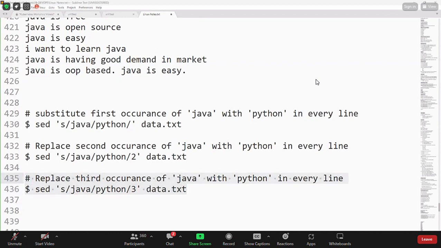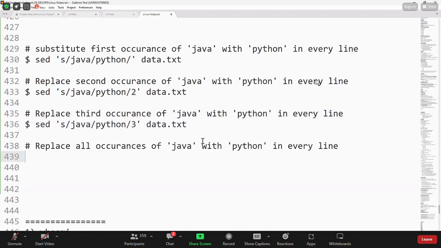Now I want to replace all occurrences of Java in all the lines. Replace all occurrences of Java with Python in every line. If Java is available one time, replace it with Python. If 2 times, replace; 3 times, replace; any number of times, replace. So if you want to substitute all the occurrences of Java with Python, use /g.